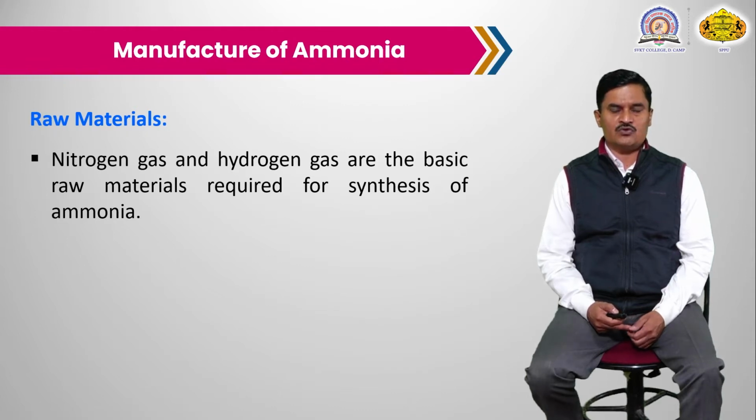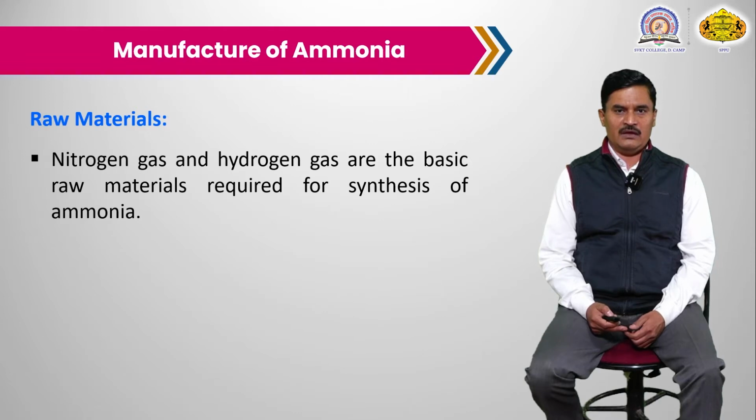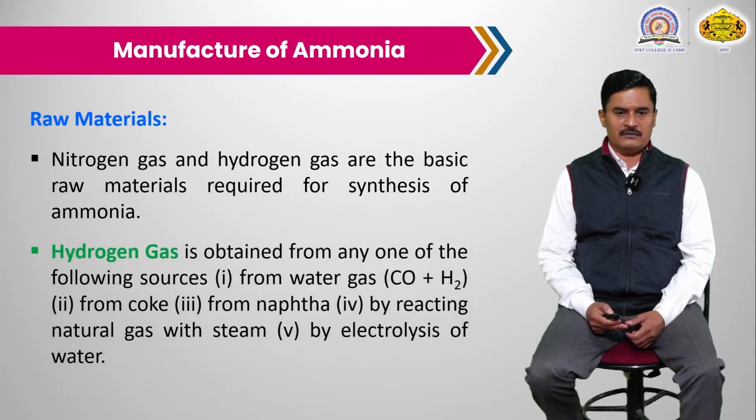So the cheapest source of the nitrogen is from the air. And the second raw material is the hydrogen. The source of the hydrogen is different. The first raw material is the hydrogen gas. It is obtained by using the following sources: from the water gas.